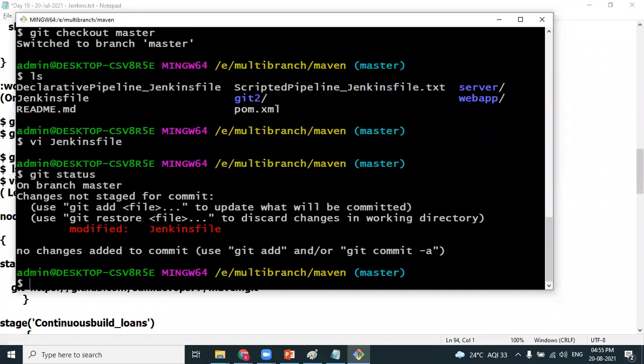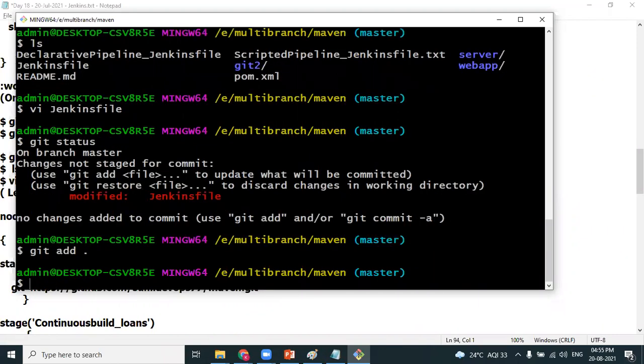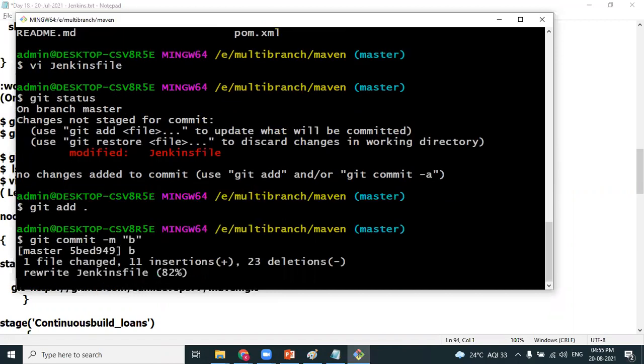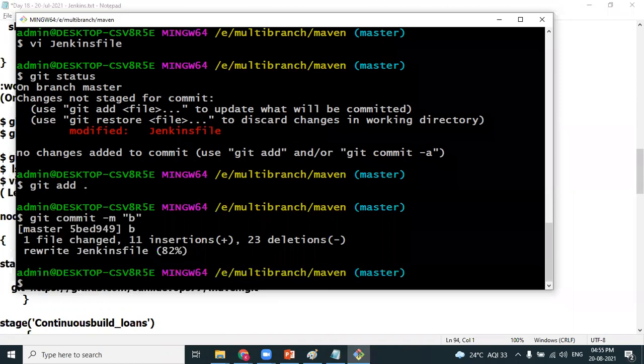It's an untracked file, Anuj. So git add dot and git commit -m. I'm writing it as b commit. This is all done in which branch? Master branch. I want to go back to the loans branch.